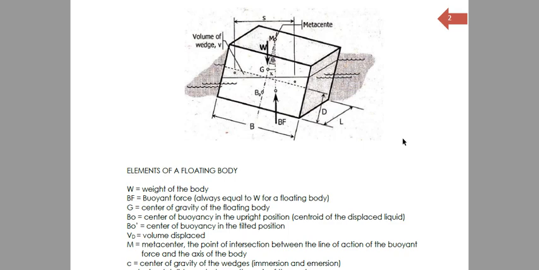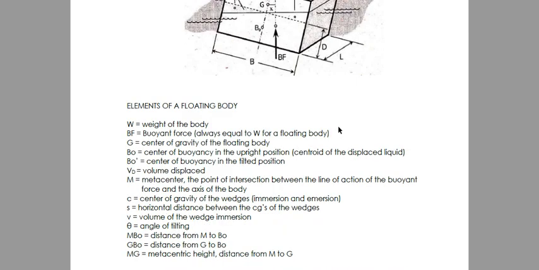I repeat, if MBO is greater than GBO, then stable siya. On the other hand, if MBO is less than GBO, pag mas malaki yung GBO compared sa MBO, that means M is lower than G, then the body is unstable. So, that's how we tell kung stable ba or unstable yung floating body.